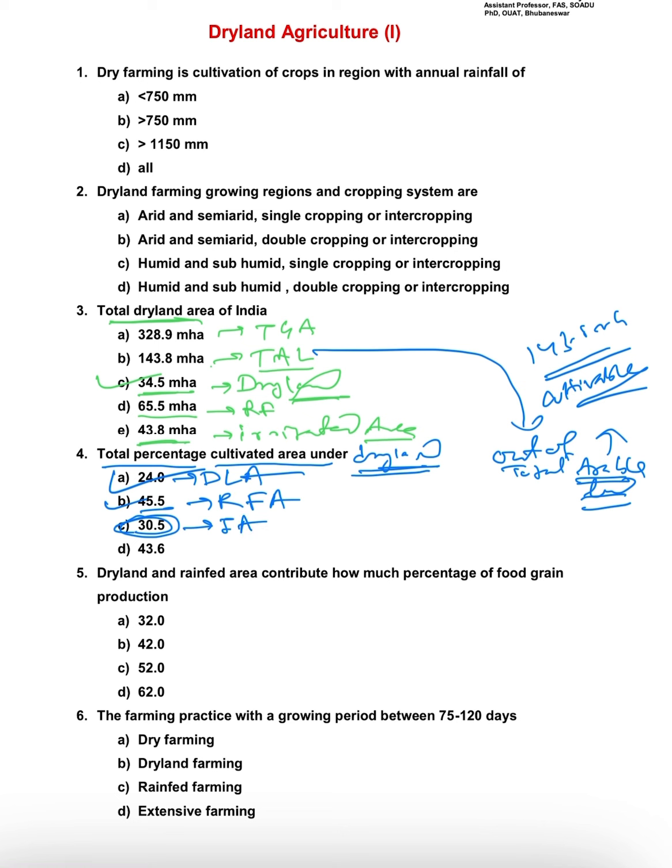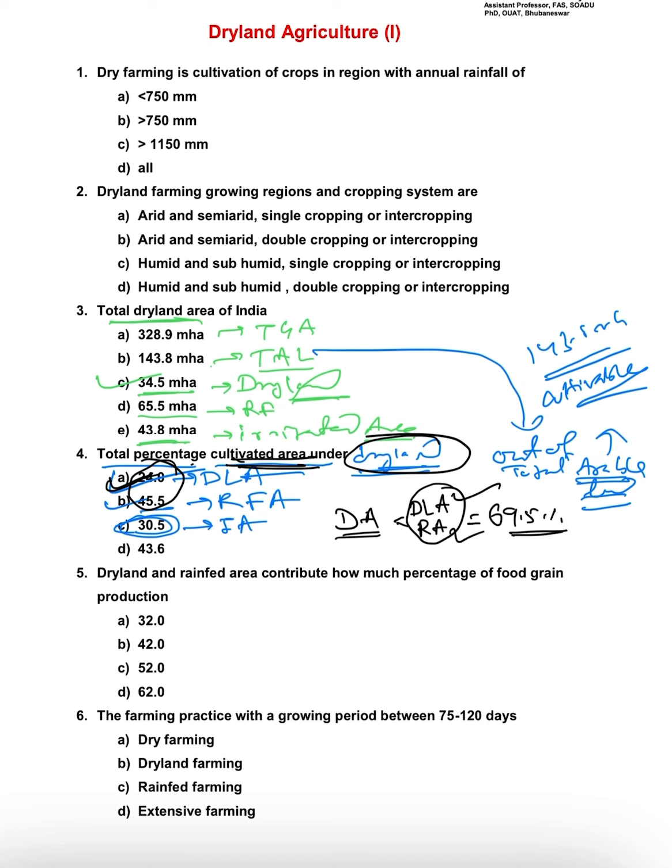Okay, so here we have to remember some important concepts. The total percentage of cultivated area under dry land is 24%. The answer will be 24%. So here you can say dry land agriculture. This dry land agriculture includes both the dry land area as well as rainfed area, and which contributes about how much percentage? 69.5% of area is under dry land and rainfed area.